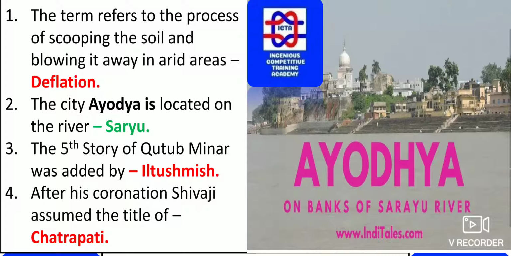The city Ayodhya is located on the river Saryu. We knew that the city Ayodhya is located on the river Saryu. You can see on the right side how exactly the Ayodhya city is situated on the Saryu river.